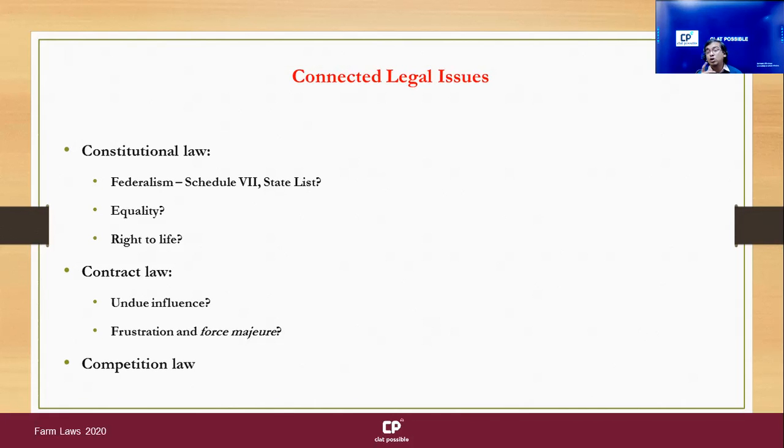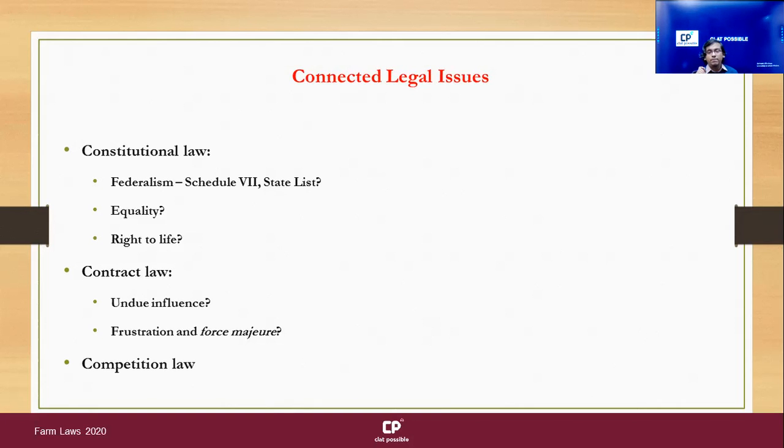Now, because of the storage limitations being removed, there is a possible implication that the availability of food grains in the market may go low because people will hoard. Right? And I've described what hoarding is. So there is a potential implication on right to life. Is this a very strong argument? No, I don't really think so. But that argument exists.